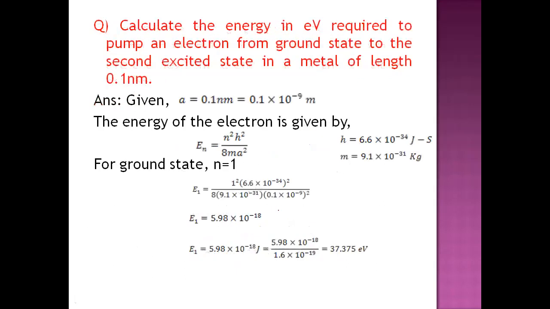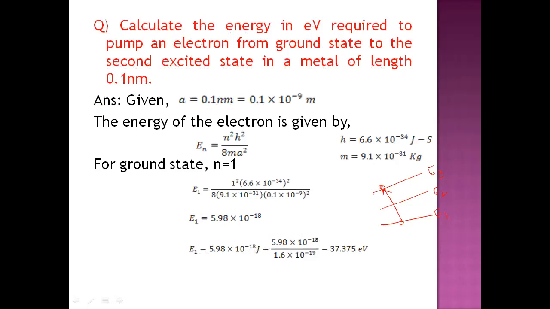This is one more problem where there are energy levels: the ground state, the first excited state, and the second excited state. They were asking you to find out how much energy is required to pump or lift an electron from E1 to E3.